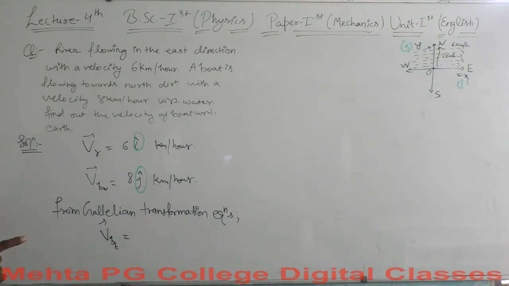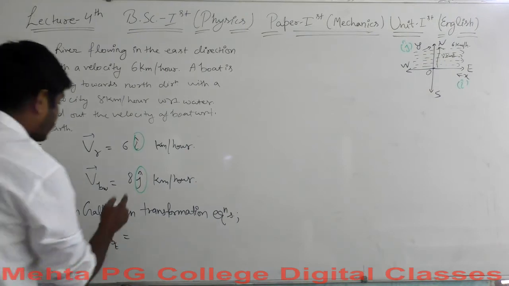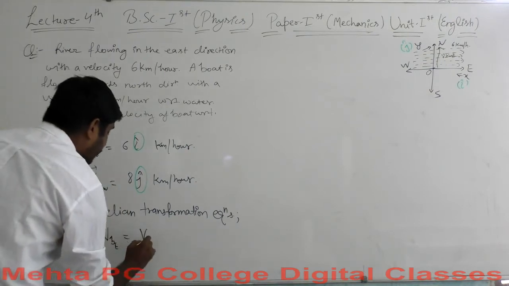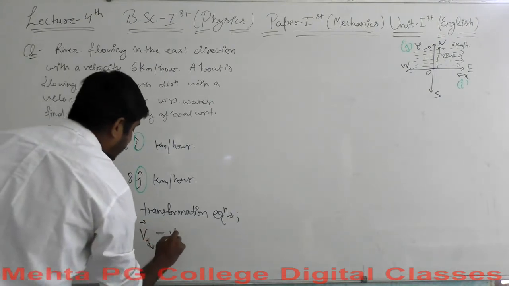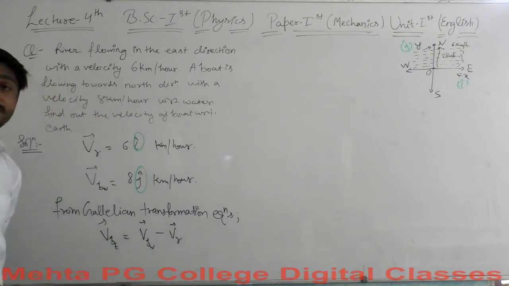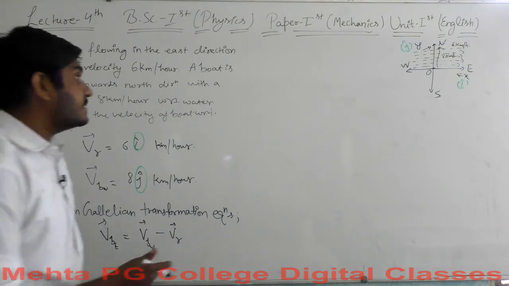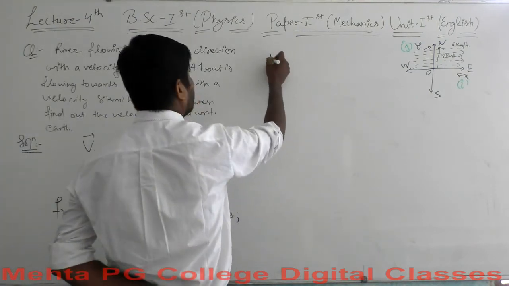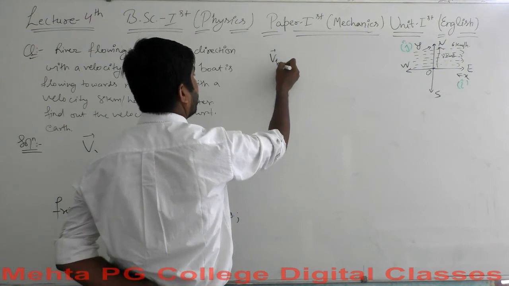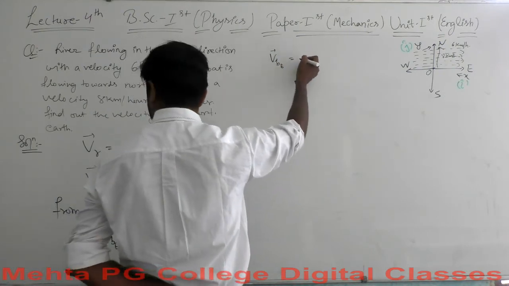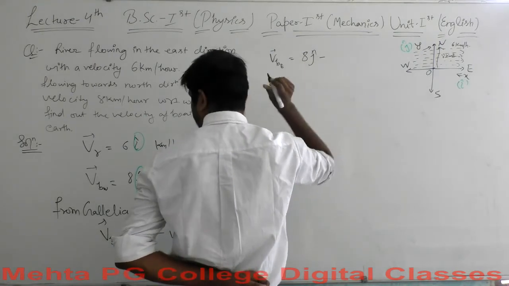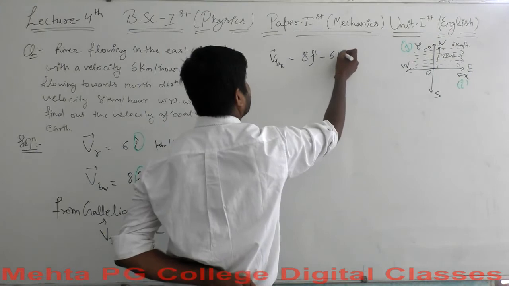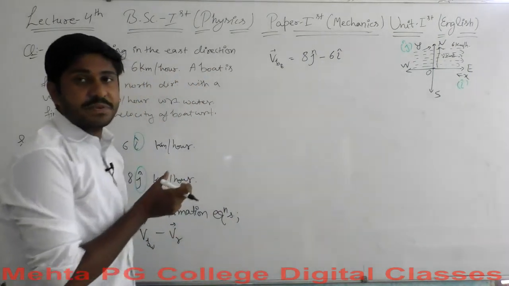This value will equal to VBW minus V of R. So what should be the values here? This is 8 J cap minus 6 I cap. Well, this is the vector representation here.